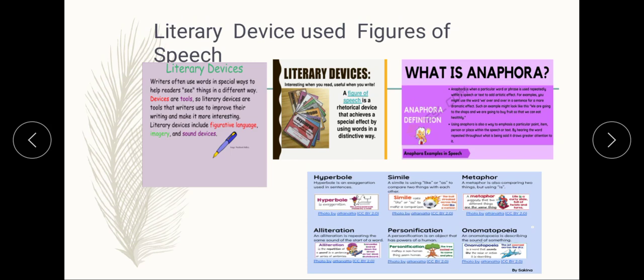These devices serve a wide range of purposes in literature. Some might work on an intellectual level, while others have more emotional effect. They may also work to improve the flow and pacing of your writing. No matter what, if you are looking to inject something special into your prose, literary devices are a great place to start.